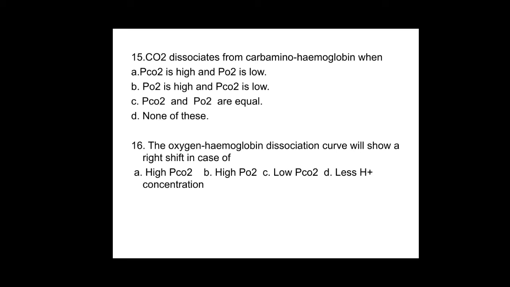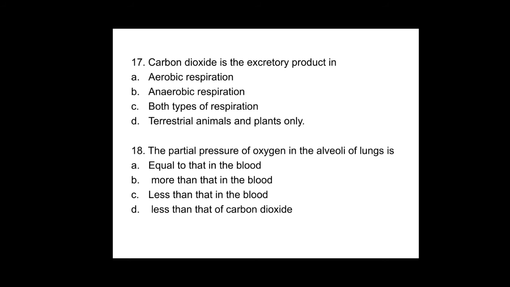When it moves to the x-axis, the partial pressure of oxygen goes on decreasing. When the partial pressure of oxygen goes on decreasing, the carbon dioxide partial pressure will be increasing. So when the oxygen dissociation curve shifts right, there is more partial pressure of carbon dioxide. So for 16th question, answer is A.